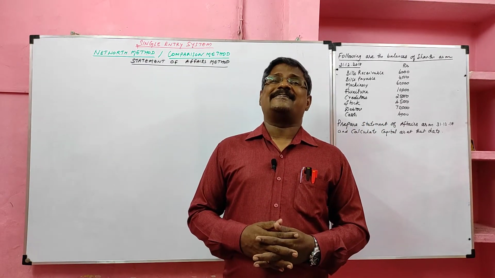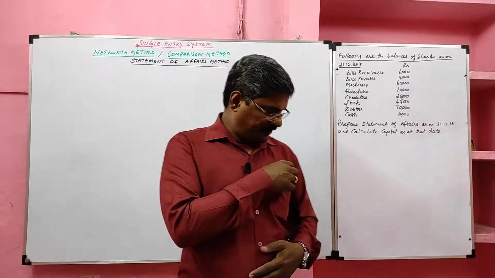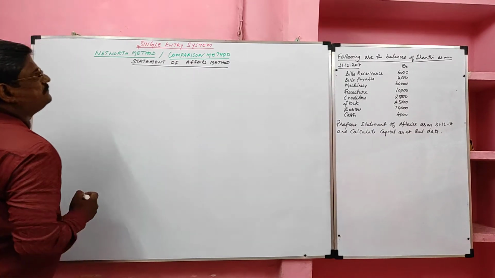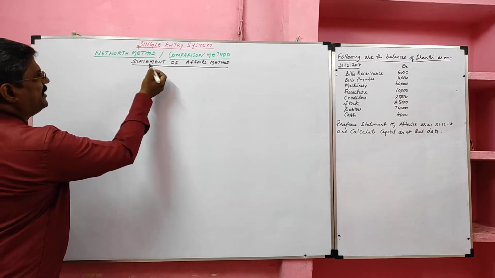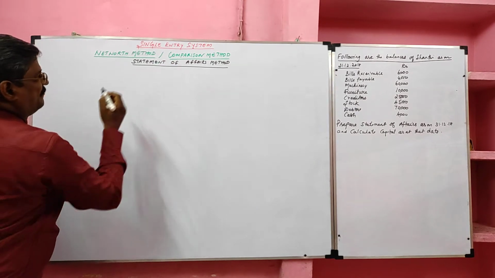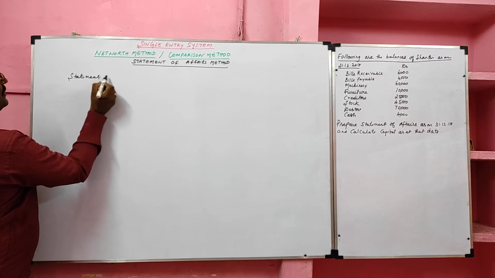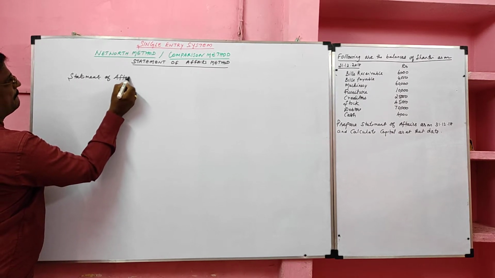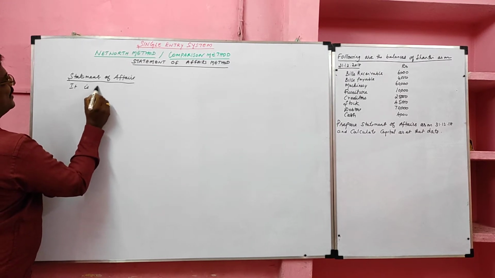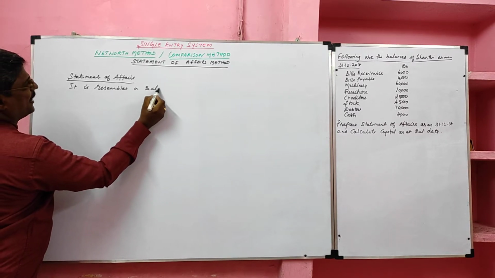Why are we calling it the statement of affairs method? Now we are going to discuss that concept. Listen carefully. Before learning the meaning of statement of affairs method, we should know the meaning of statement of affairs. What is a statement of affairs? Statement of affairs resembles a balance sheet. So it looks like a balance sheet.